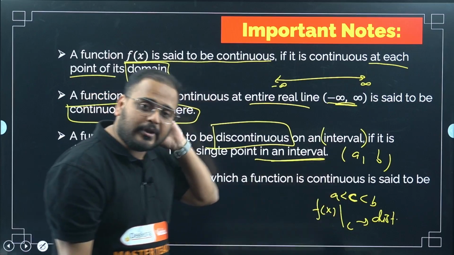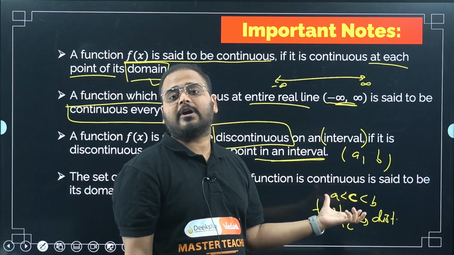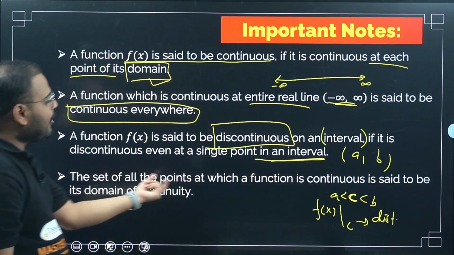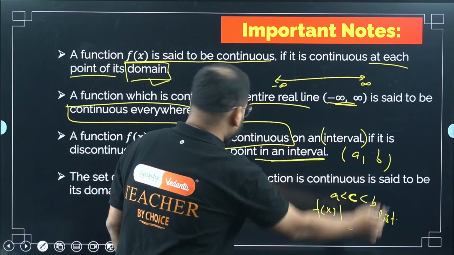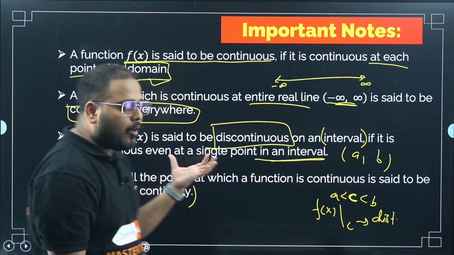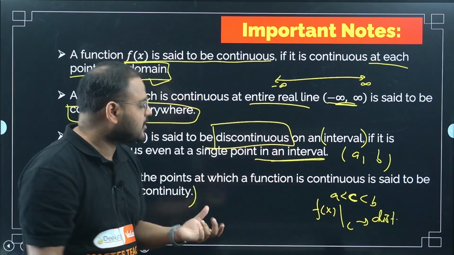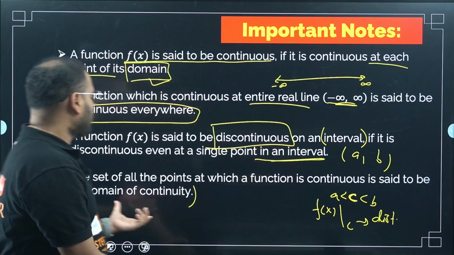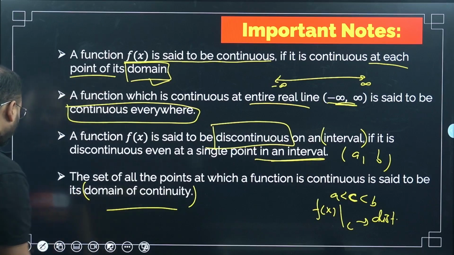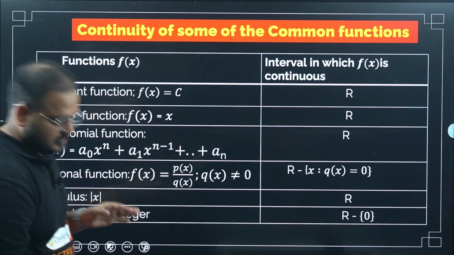Means for continuity to exist, it should be continuous at every single point. Not even one point can be excluded. The last point: the set of all points where the function is continuous is said to be the domain of continuity. Let's move on.